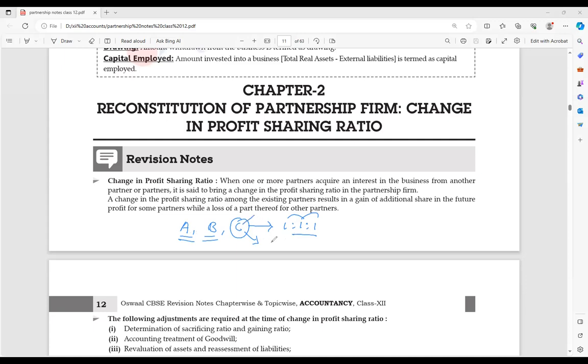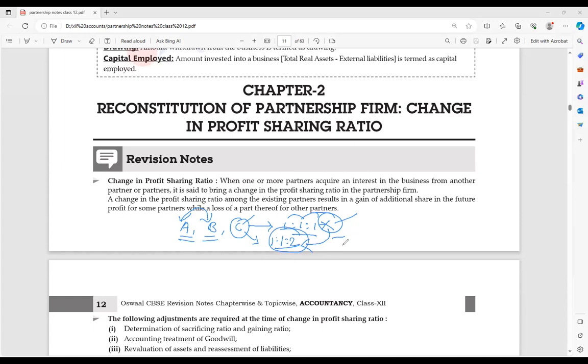C says 1:1:2 should be the ratio. If A and B agree, the equal ratio will no longer be applicable; from now on 1:1:2 will apply. So the profit sharing ratio is going to change.